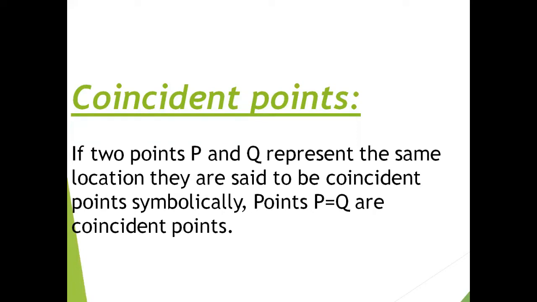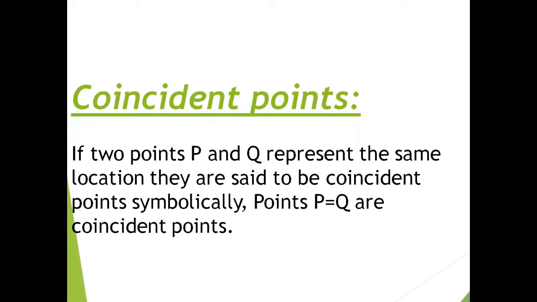For example, I have an ordered pair (2, 3) with the name P, and my friend has the same ordered pair (2, 3) but with the name Q. So when we both draw that point on the Cartesian plane, ultimately we both will be at the same position. It means we have coincident points.